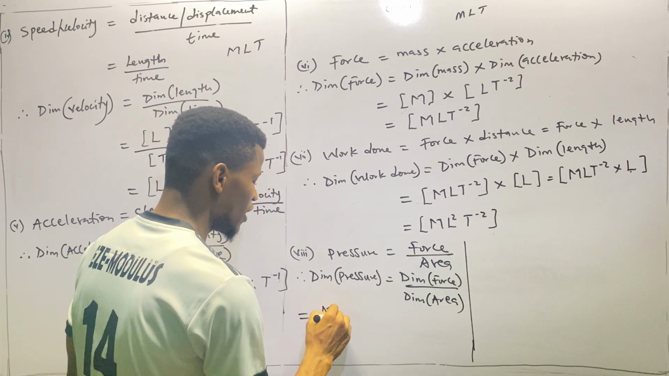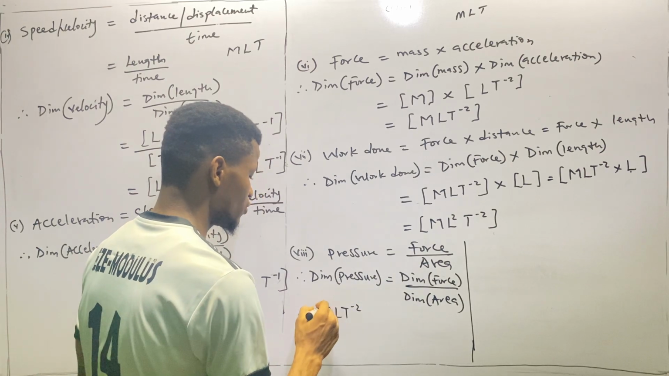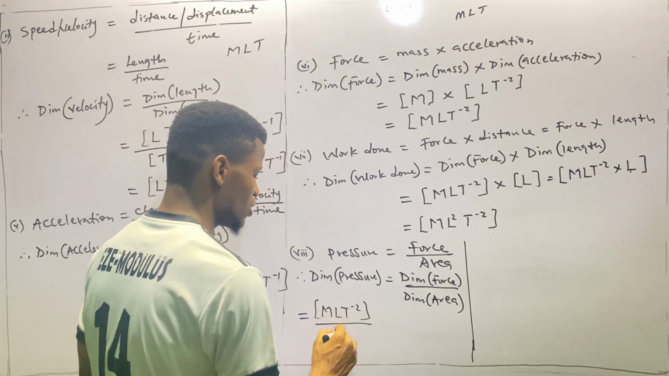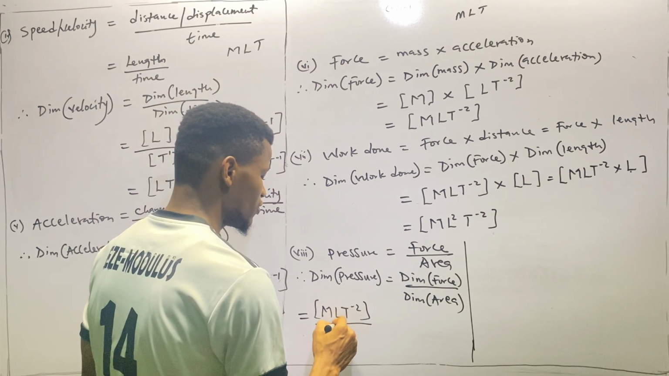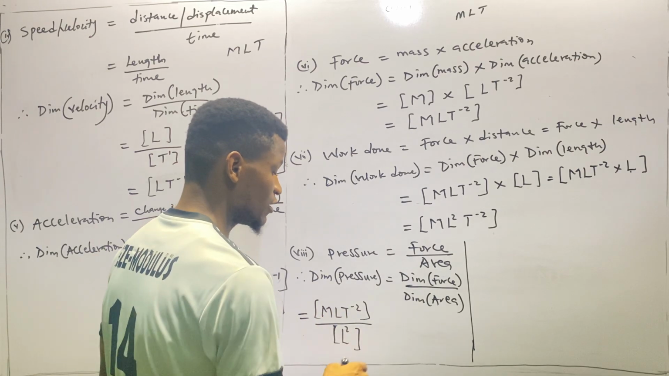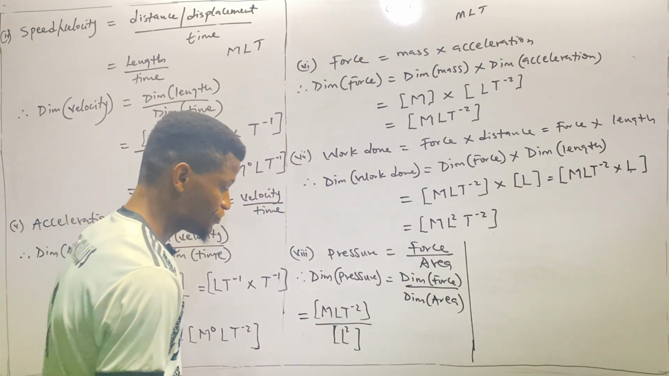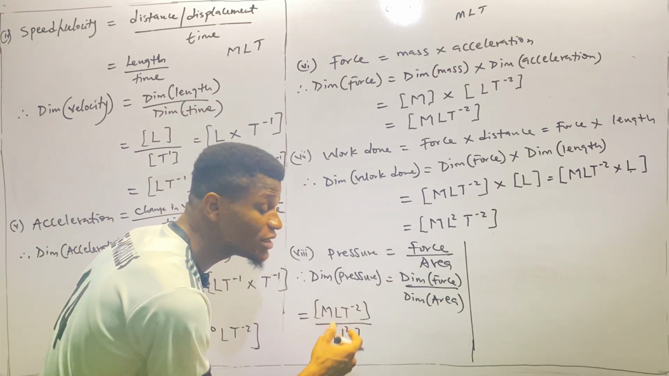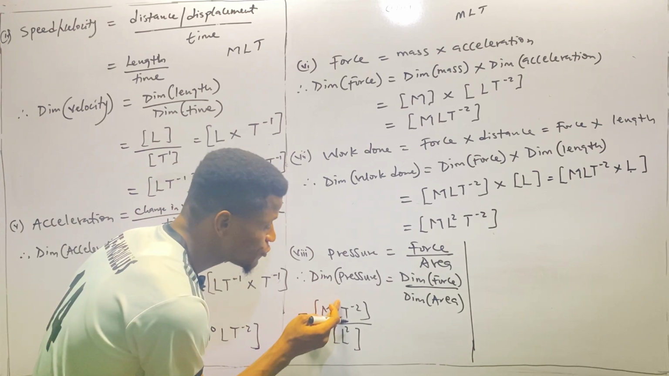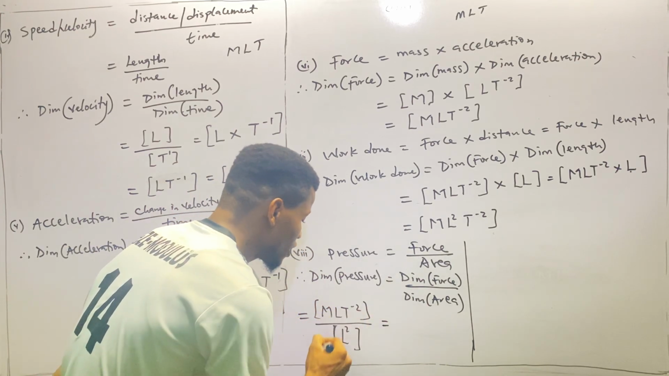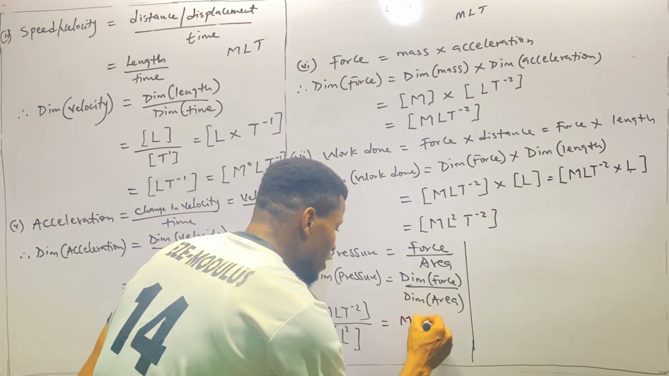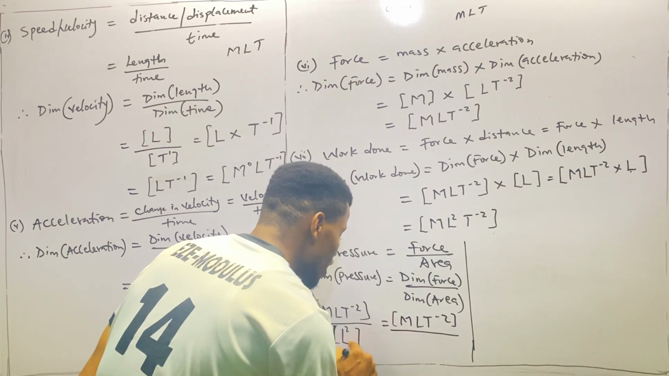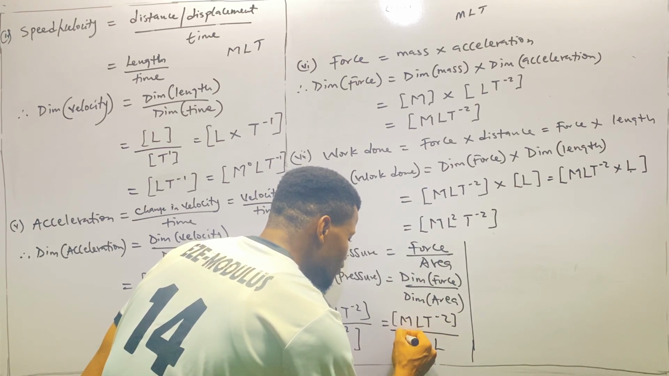So we have MLT raised to power minus 2 in parentheses over the dimension of area, which is already L squared, because area is length times length, and length times length is length squared. L squared means L times L. Of course, if I break this down more, it should look like this: MLT raised to power minus 2 in parentheses all over L squared, which is L times L. All right, that's what it means.